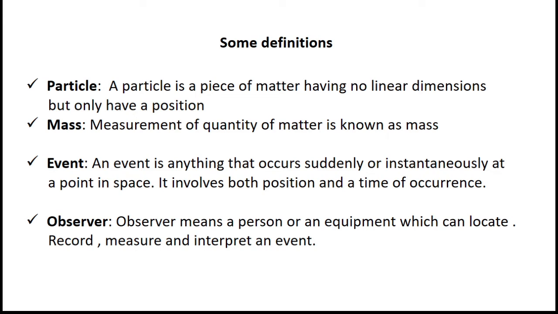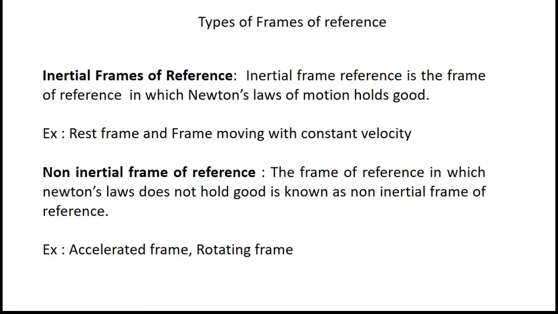So, who is an observer? An observer is a person or an equipment which can locate, record, measure and interpret an event. An observer may be a person or a machine or an equipment which locates, records, measures and interprets an event. Like this we can define some of the terms which you come across often in this chapter.